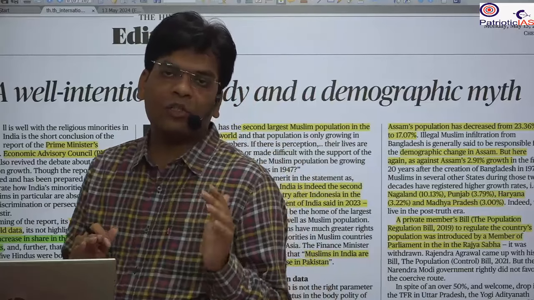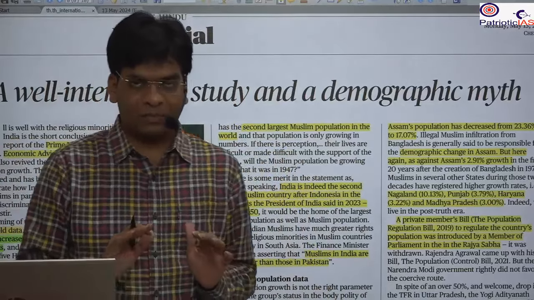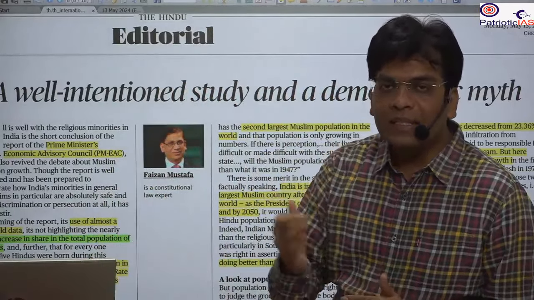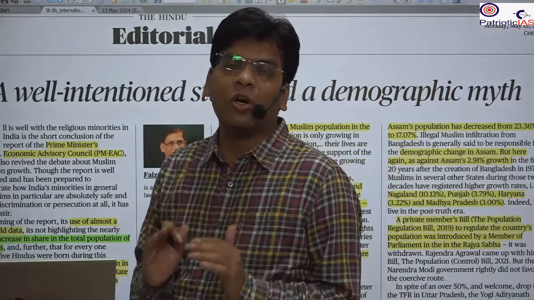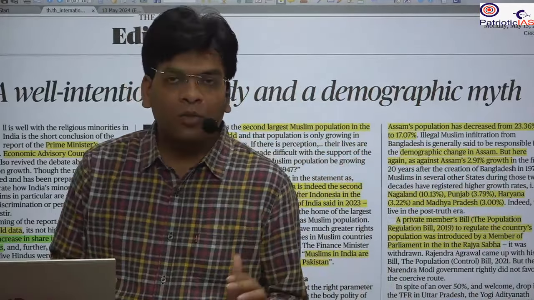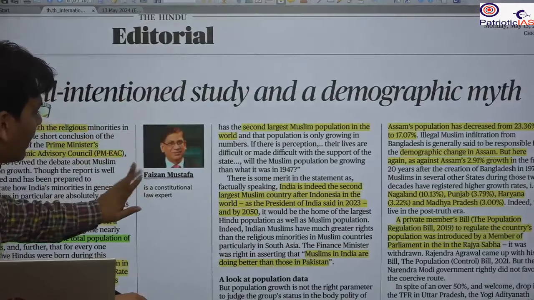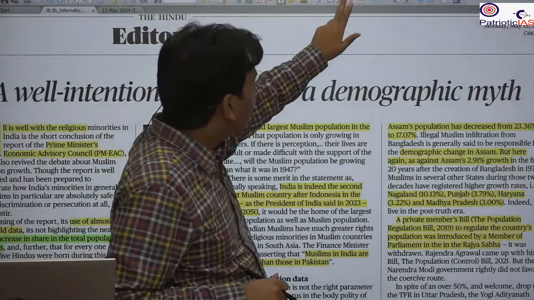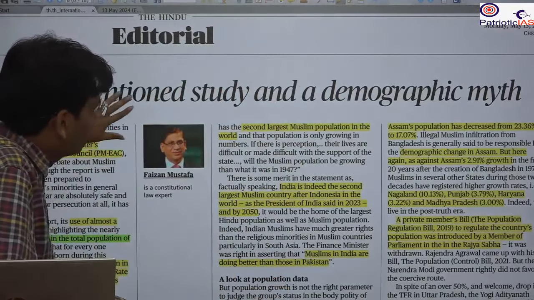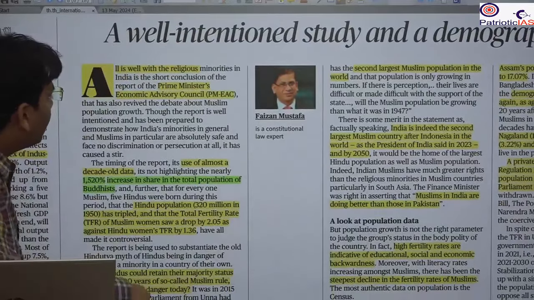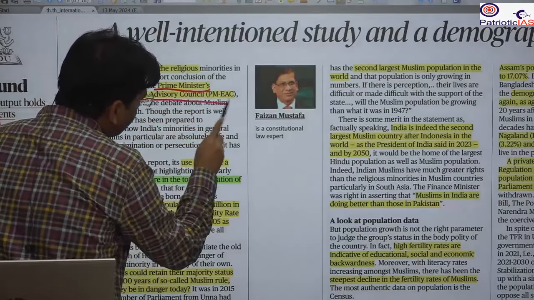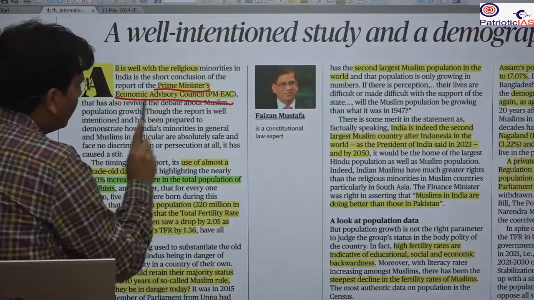This is known as population jihad. Population jihad means Muslims will increase their population so that they will become the majority, and they will start doing violence and establish their dominance in India. Here the writer is Faizan Mustafa. He is a constitutional law expert, and he is discussing what the truth is behind that. His basis of discussion is that recently we saw a report from the Prime Minister's Economic Advisory Council, and this report is on the population.